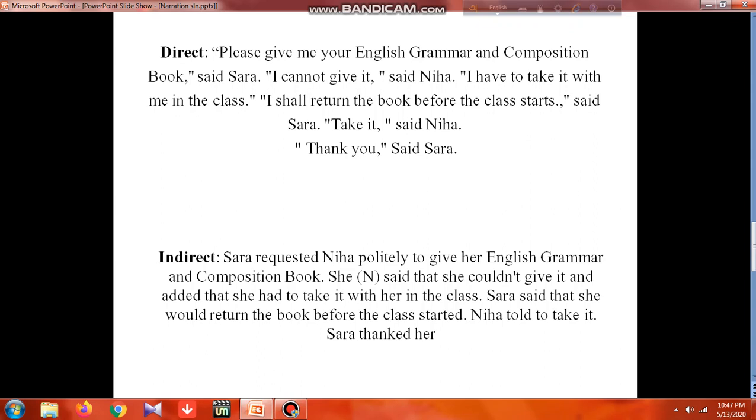So these are the rules we learnt, and we will try to apply them. We will never make a mistake in finding the speaker who said this. And if you find the same speaker with the same pronoun, we will write the first letter of the person's name. Then we will be able to solve this question and we will get good marks.